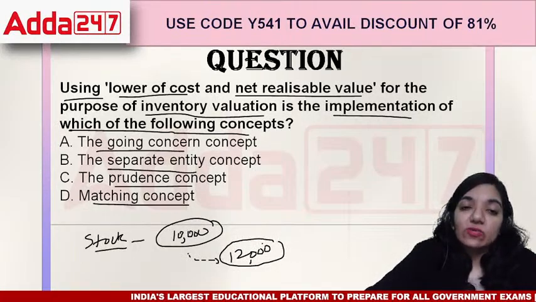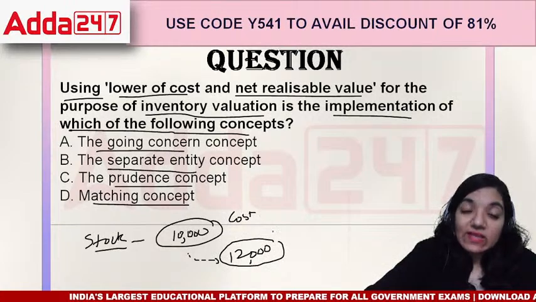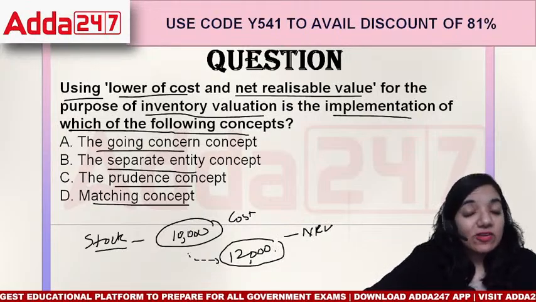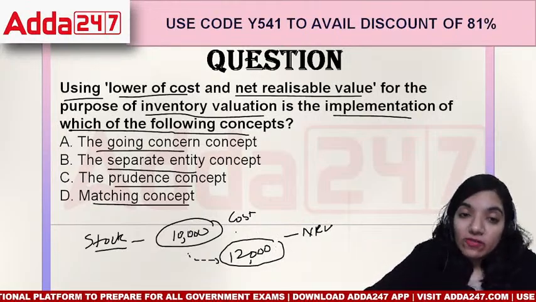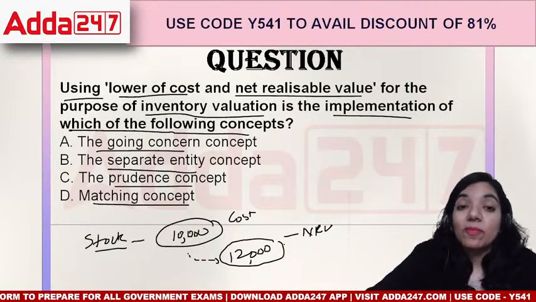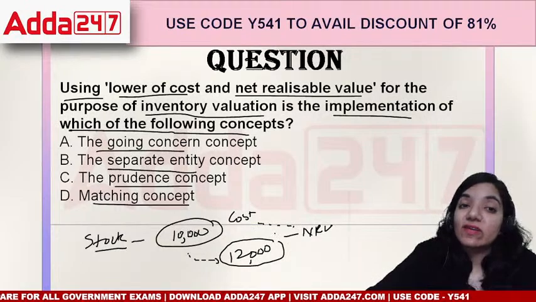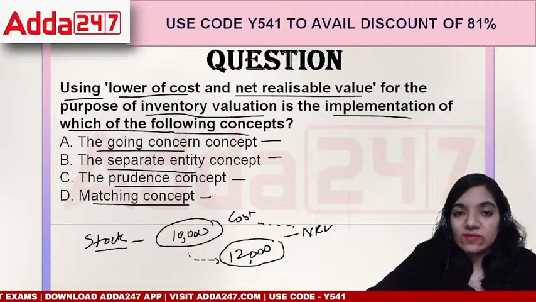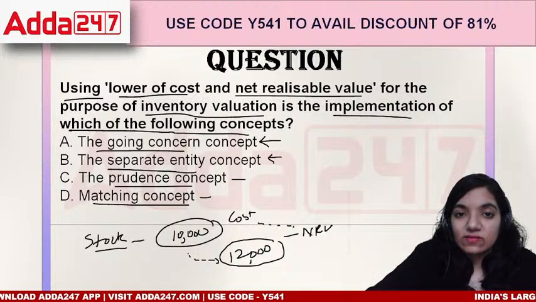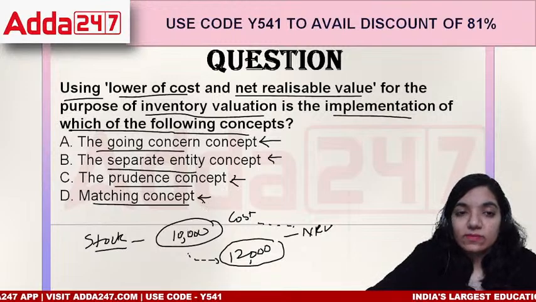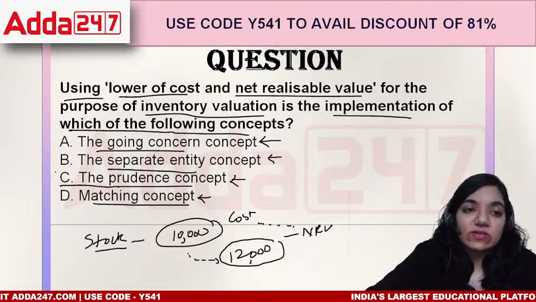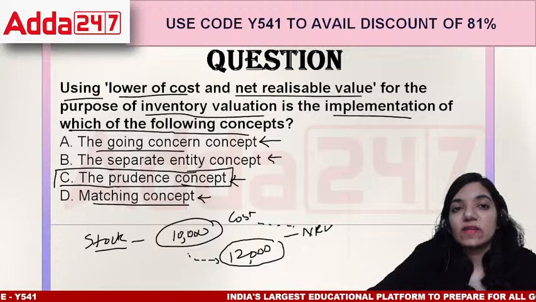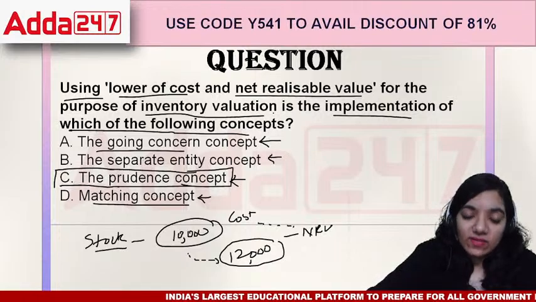So, at what cost are you supposed to record it? This is your cost, and if we can sell it right away, the net realizable value comes out to be 12,000. The point is, we can anticipate the losses but not profits. This is not allowed. Even if you can see that the organization can earn more, we haven't sold it yet, so how can we record it right away? So, is it the going concern concept, separate entity, prudence, or matching concept? It would be prudence. Anticipate the losses but not profits. It would be lower of cost or NRV, right?